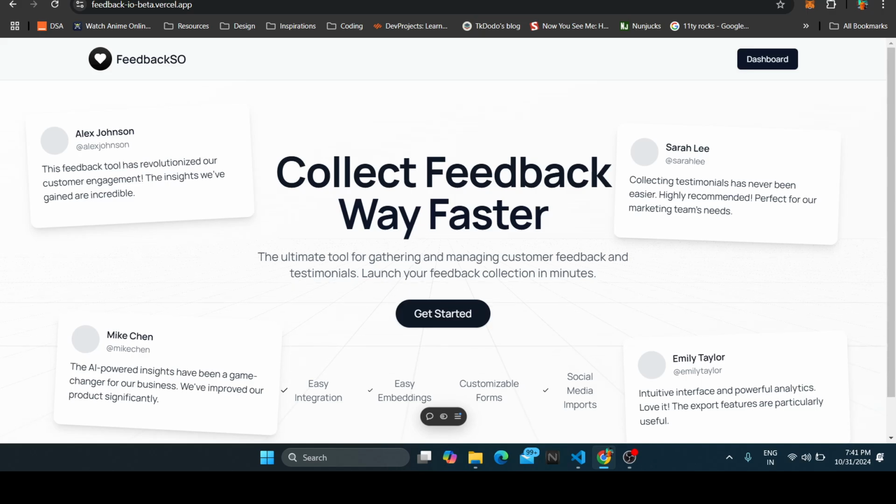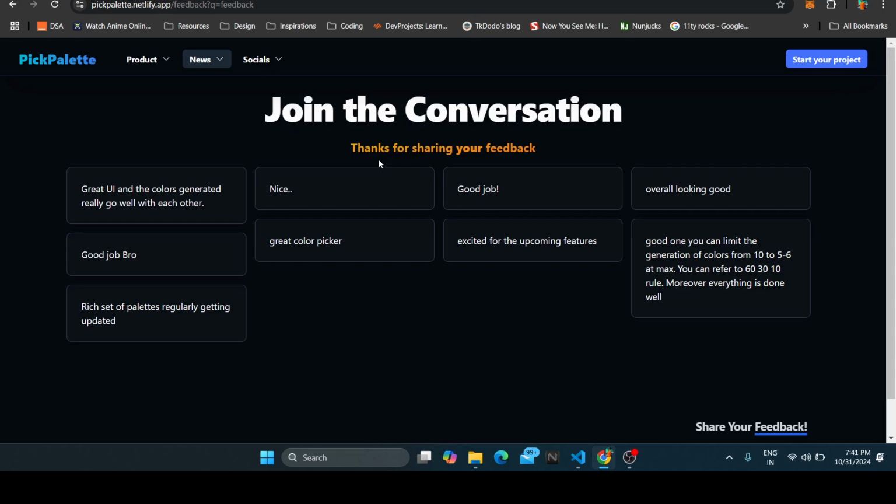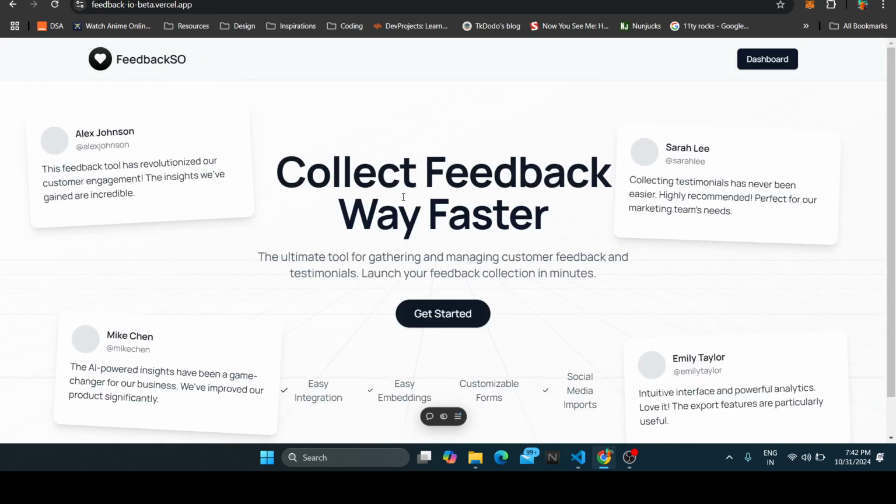Like developing it again and again and again. I first understood it while building the feedback system for one of my applications, PicPalette. Basically, I built that feedback system and then I built it again for another system. So it was such a repetition. With that problem in mind, I created this app called feedback.so.